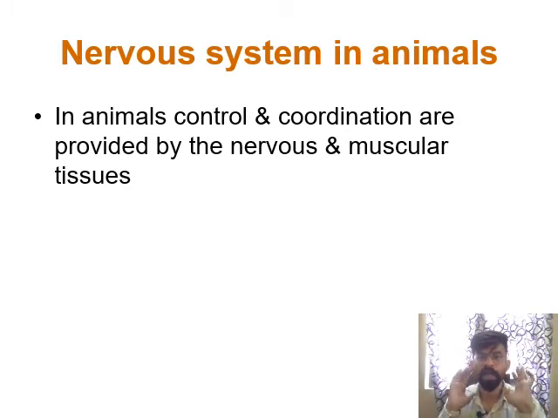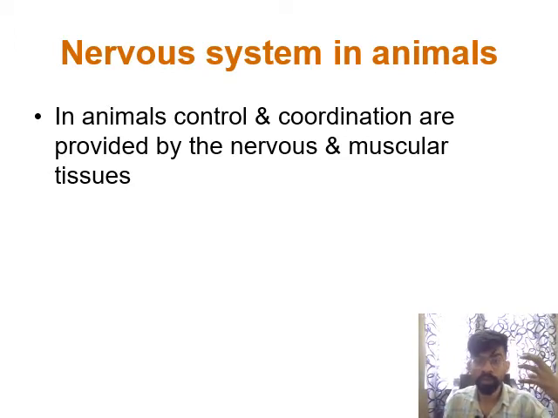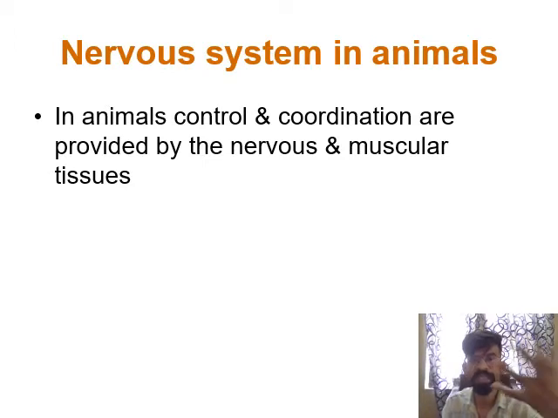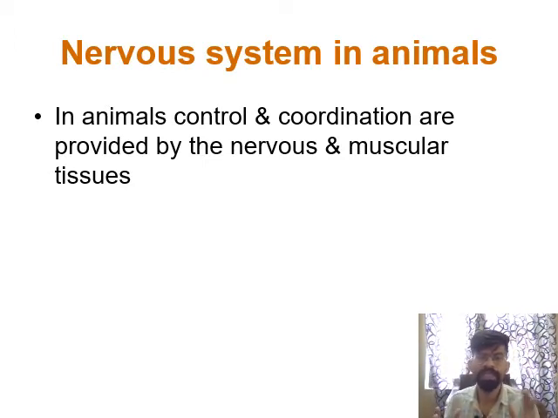If we are moving from one place to another, walking, studying, for these processes there should be control and coordination in our body. So in our body there is one system which helps in control and coordination, and this system is known as the nervous system. Nervous system is the main center for control and coordination.